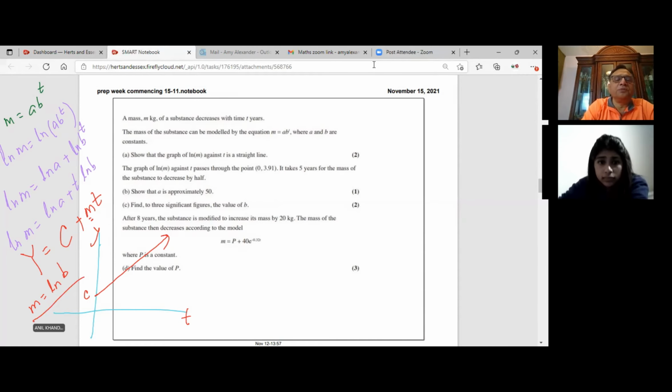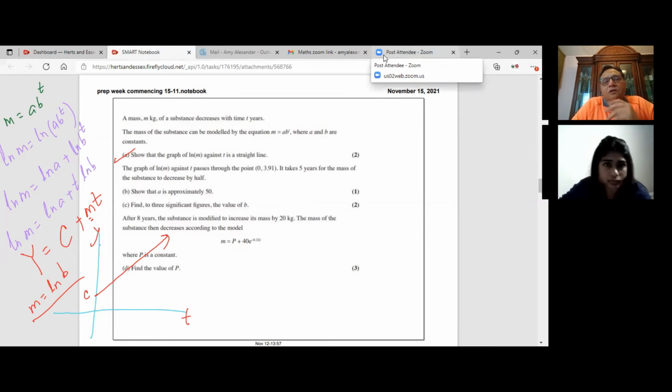So that is how you could show that the natural log of m for any exponential equation is linear. We convert the exponential equation using logs. You could do natural log or to the base 10 and get this. This is also important from another chapter, linearization. M equals a b to the power of t is an exponential function, which is nonlinear. But as soon as you take logarithms, it becomes a linear function, and interpretation is much easier. So this is very helpful.